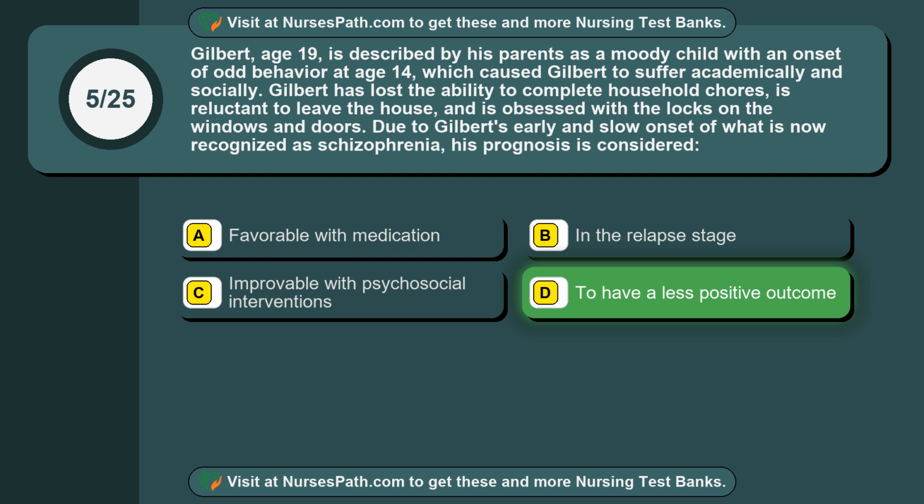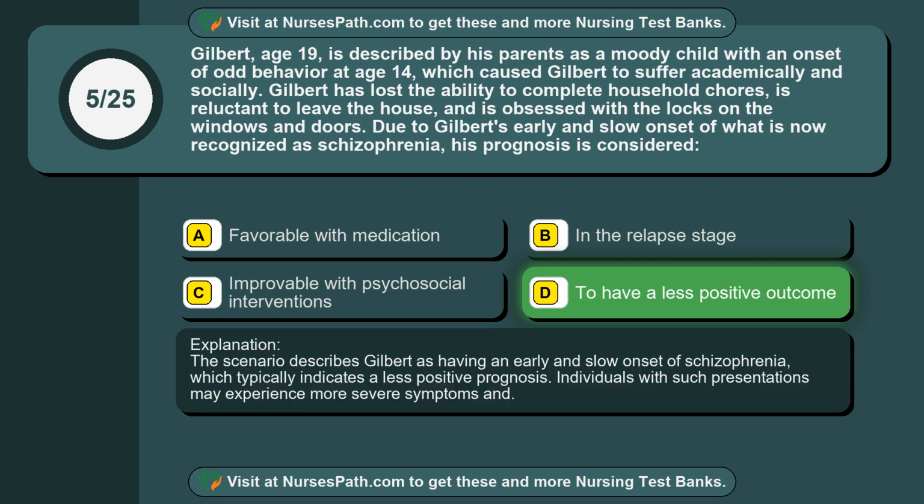The correct answer is option D. To have a less positive outcome. The scenario describes Gilbert as having an early and slow onset of schizophrenia, which typically indicates a less positive prognosis. Individuals with such presentations may experience more severe symptoms and.